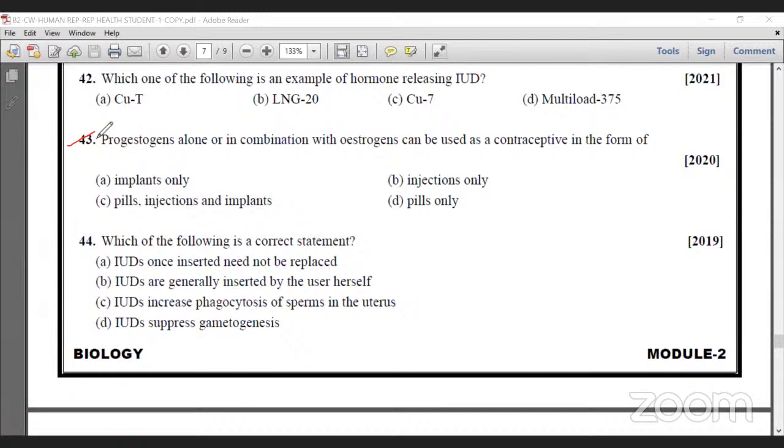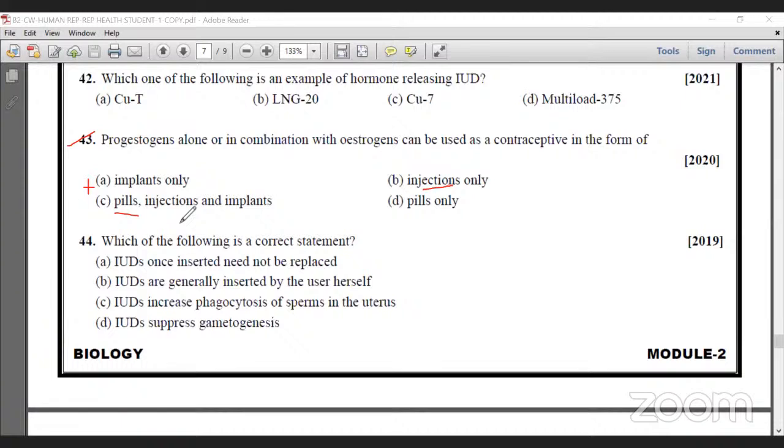For example, in oral contraceptives, pills are used for avoiding pregnancy. Injections and implants are also used to avoid pregnancy. But here the option implants only is wrong, because injection and pills also come under contraceptives containing hormone releasing. Injection only is wrong; both implants and injection should be there.